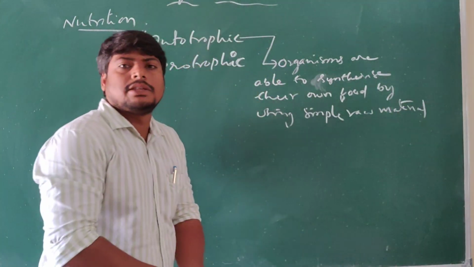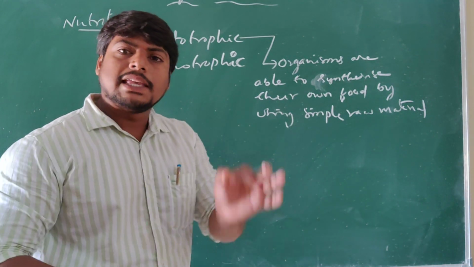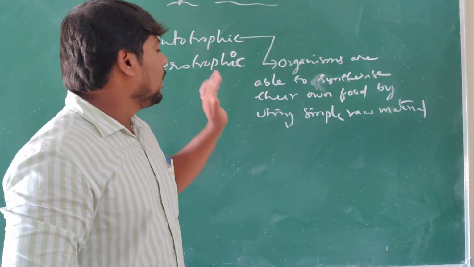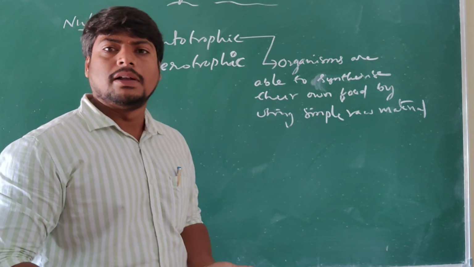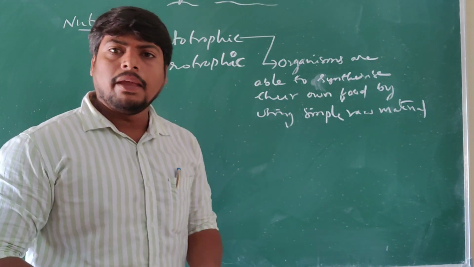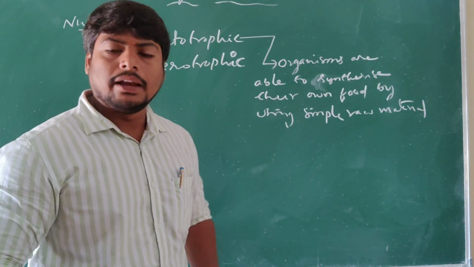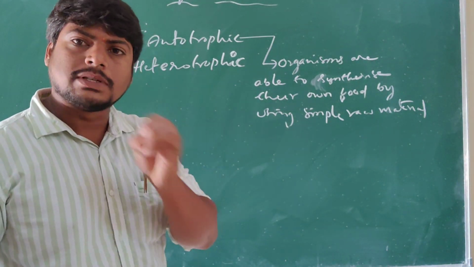So what is the process going on? By using the simple raw materials available in nature, the plants or any form of the animals can make or synthesize their own food, which is used to carry out various life processes.